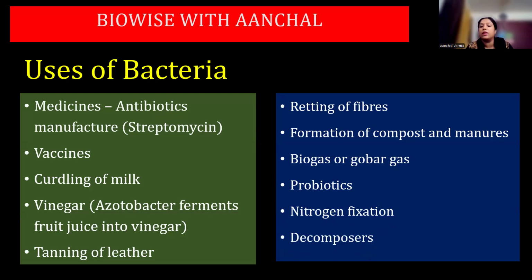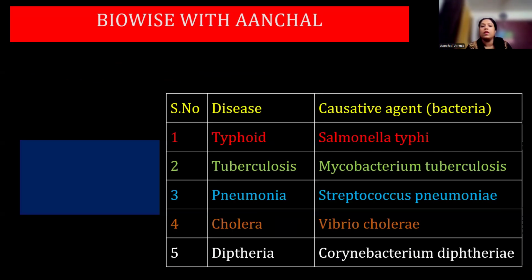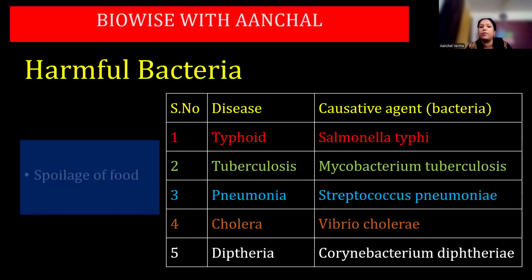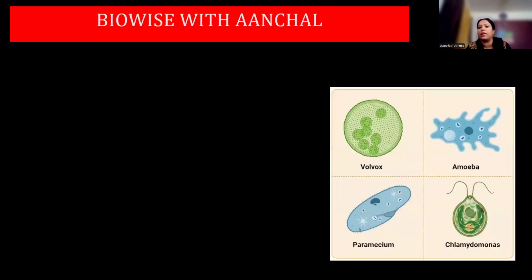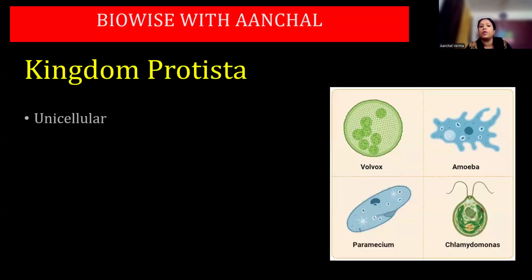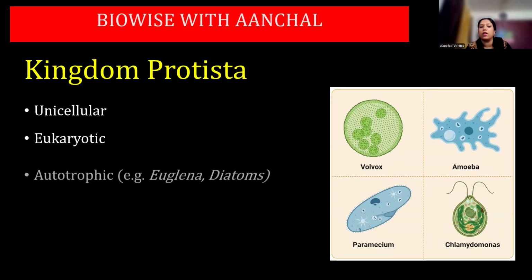They also help in decomposing. Then the harmful effects of bacteria, they spoil food and they also cause many diseases. Here are certain diseases with their causative agents. Like typhoid is caused by Salmonella typhi, tuberculosis by Mycobacterium tuberculosis, pneumonia by Streptococcus pneumoniae, cholera by Vibrio cholerae, and diphtheria by Corynebacterium diphtheriae. Okay, kingdom Protista, unicellular, eukaryotic, autotrophic.